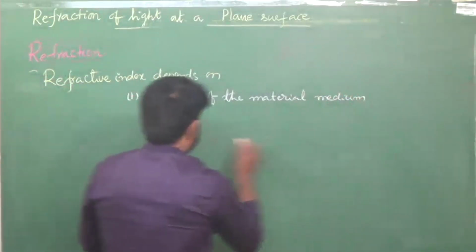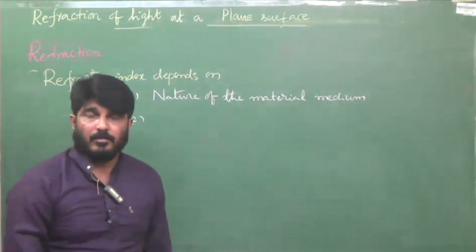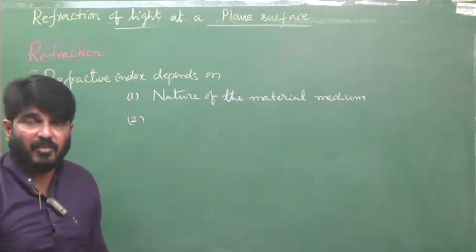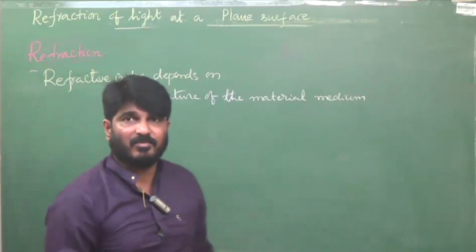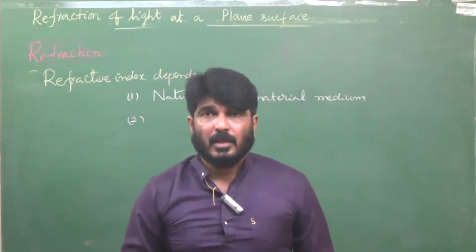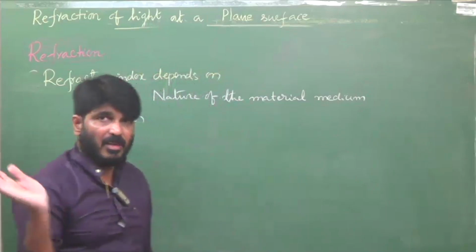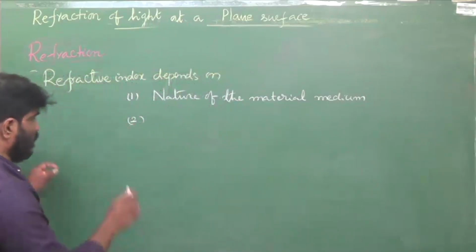Right. Second one. What is the relation between refractive index and wavelength? Just now, a few minutes back, we considered that relation. N is inversely proportional to wavelength. That means when wavelength changes, refractive index also changes.